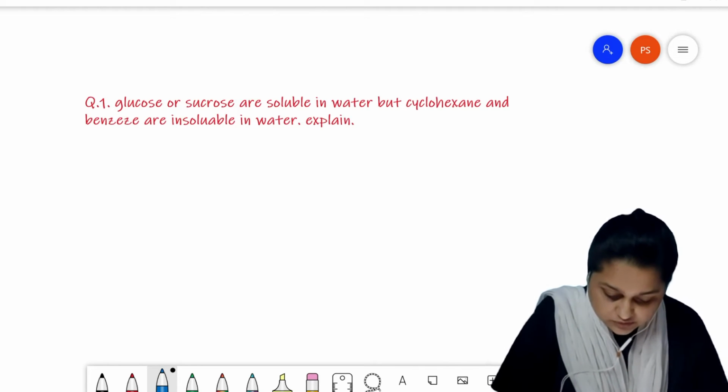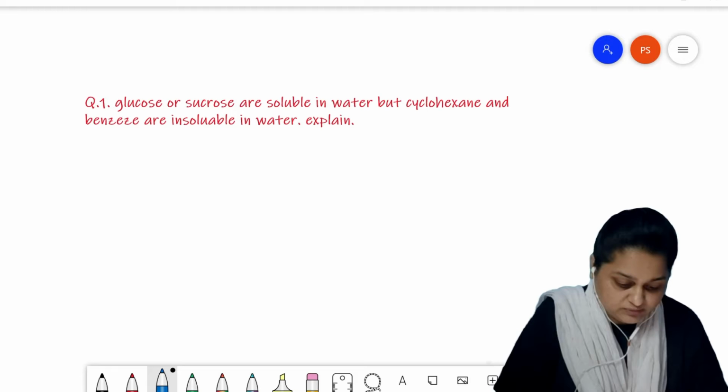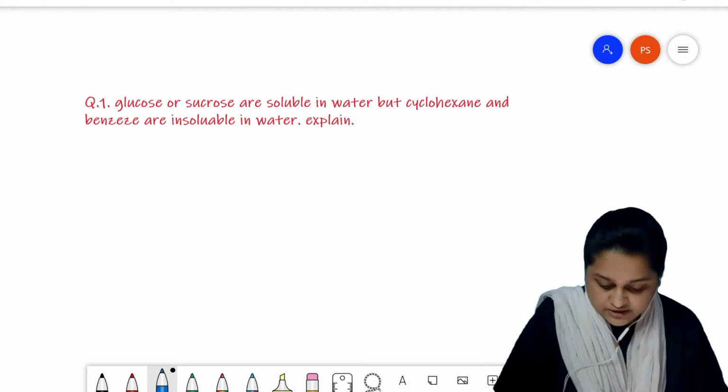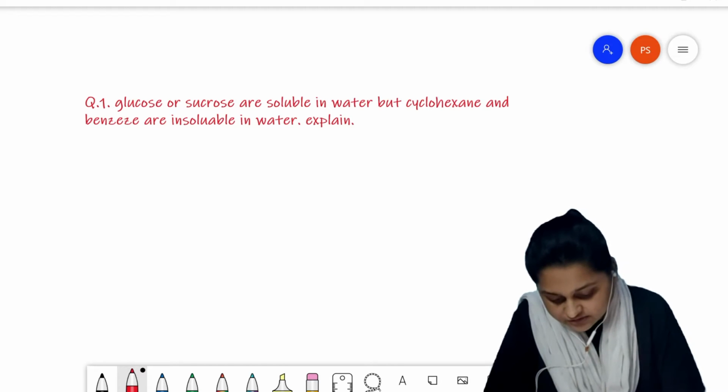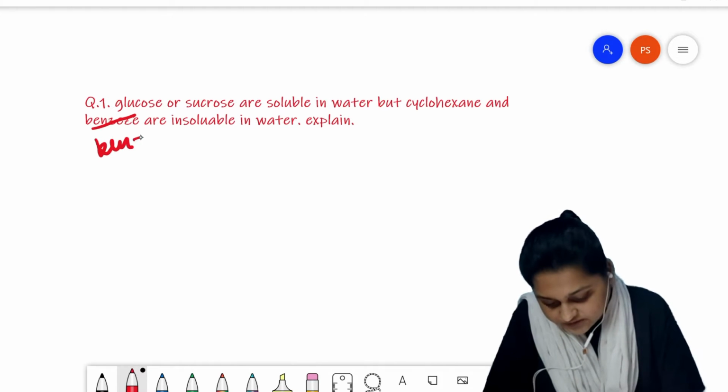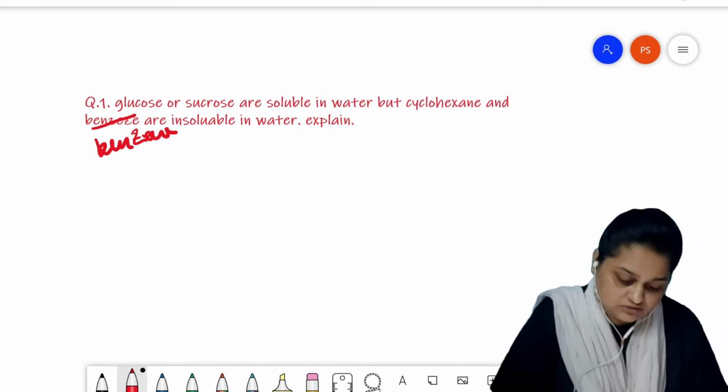The question is: glucose or sucrose are soluble in water, but cyclohexane and benzene are insoluble in water. Explain. A little bit of a mistake I had made.